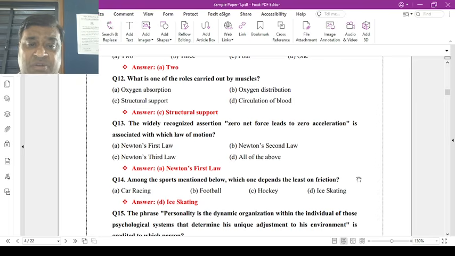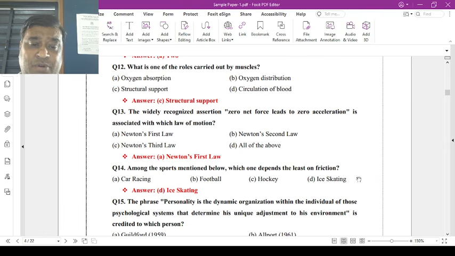Question number 12. What is one of the roles carried out by the muscles? Oxygen absorption, oxygen distribution, structural support, circulation of blood. Now the correct answer is C, structural support.